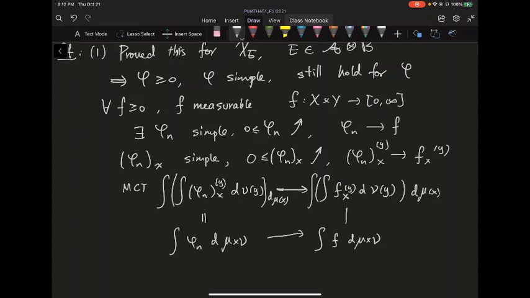So we conclude the Tonelli theorem holds for this f. This proves the Tonelli part.